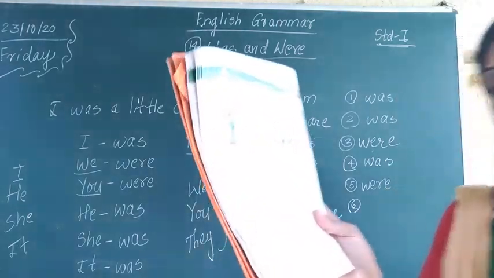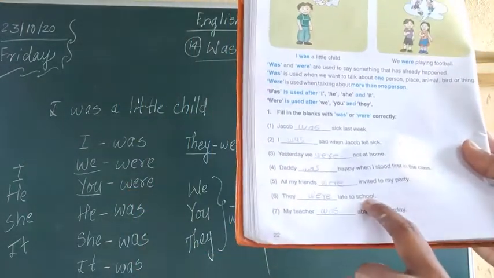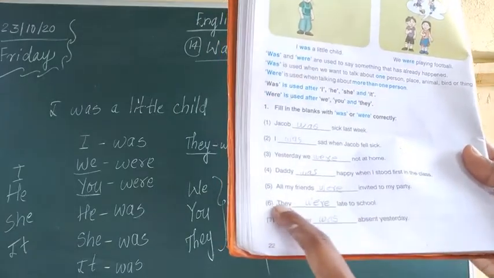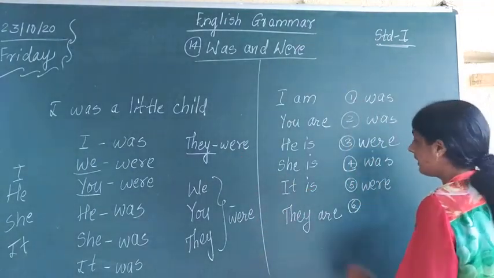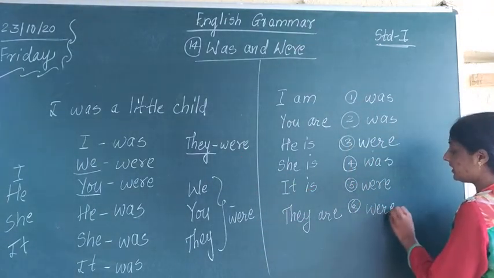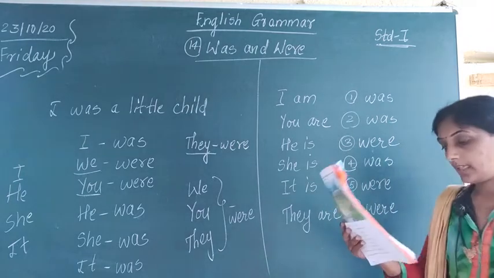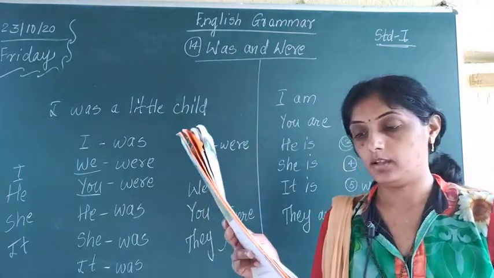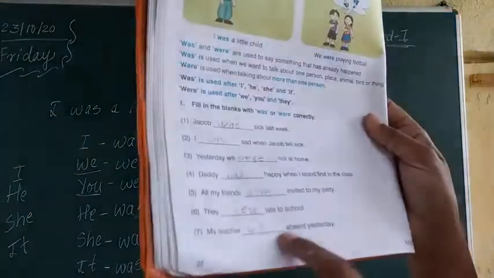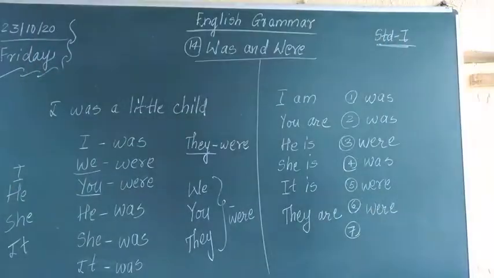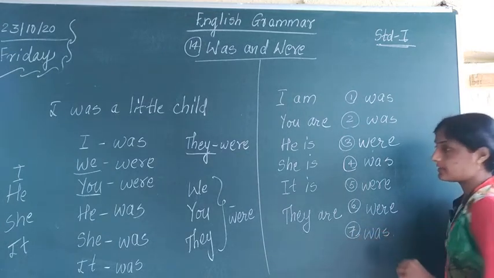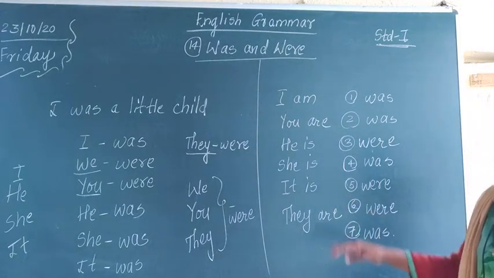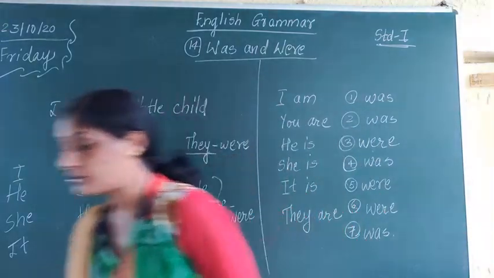Sixth sentence is: they dash late to school. What will be the answer here? For they, were will come. So they were, W-E-R-E. They were late to school. And last one: my teacher dash absent yesterday. My teacher was. So what is our seventh answer? The seventh answer is was.